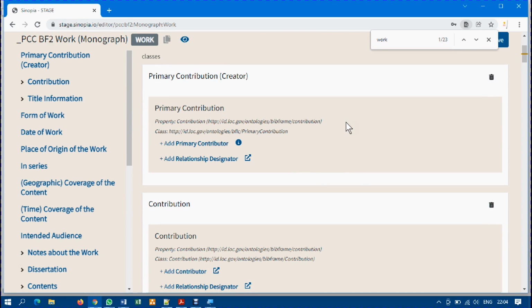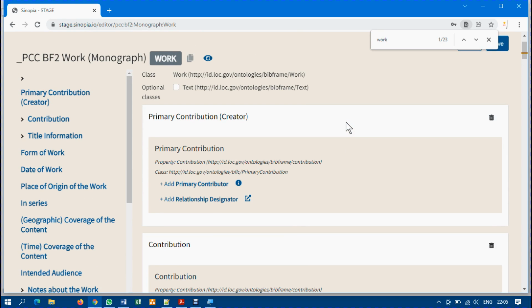Remember that what we are here to do is to do data entry, and I do not have a book or any monograph with me now, but bear with me that I will use a fictitious title. So whatever information I'm going to be creating, it may not be real, but it is exactly the same thing that you are expected to do. So the first thing that you need to look at is the primary contribution, and you can see creator is written in bracket.